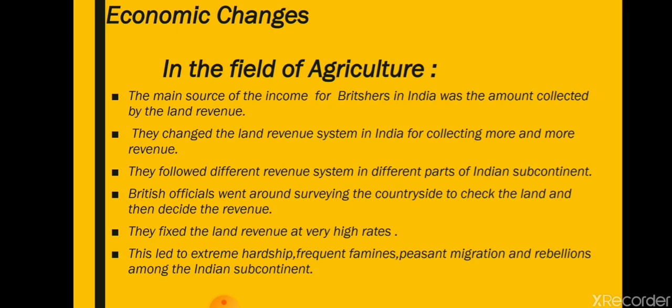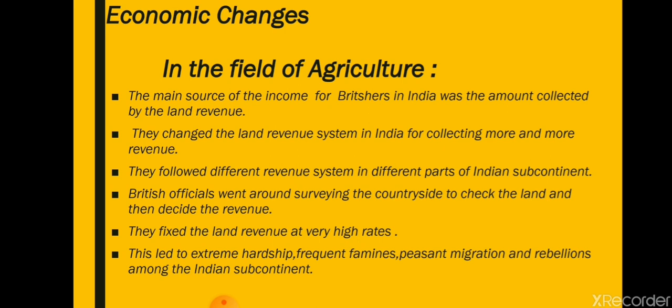As I'm telling you, they started doing the survey of the fields, the survey of the land, and by the survey they came to know which land is more fertile, which land is less fertile, where they can produce more. On the basis of that only, the British government appointed some officials who moved around and surveyed the countryside to check the land and then decide the revenue.